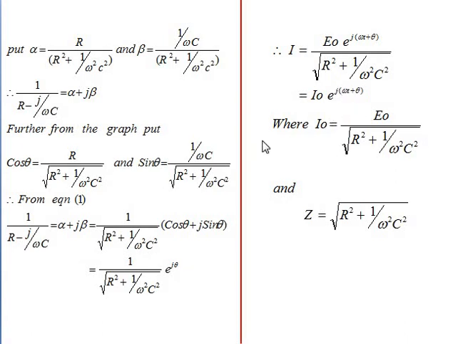Okay, so where I naught is the maximum amplitude of the current in the RC circuit, it is equal to E naught divided by square root of R square plus 1 by omega square c square, and the impedance of the RC circuit is given by Z is equal to square root of R square plus 1 by omega square c square, dear students.